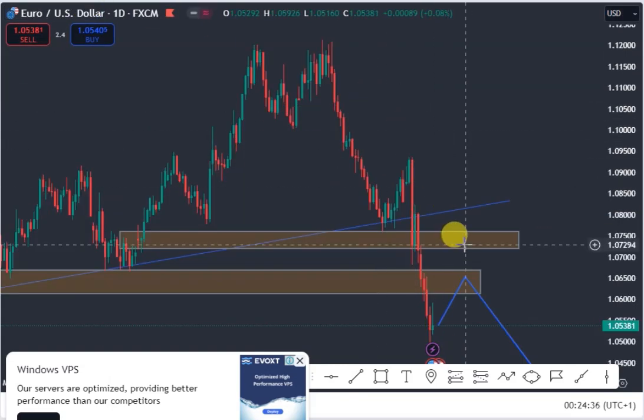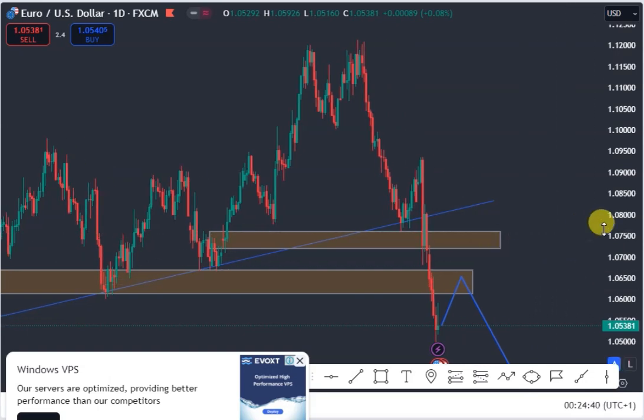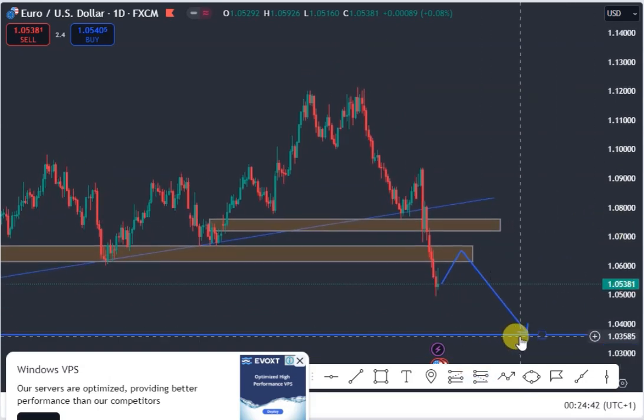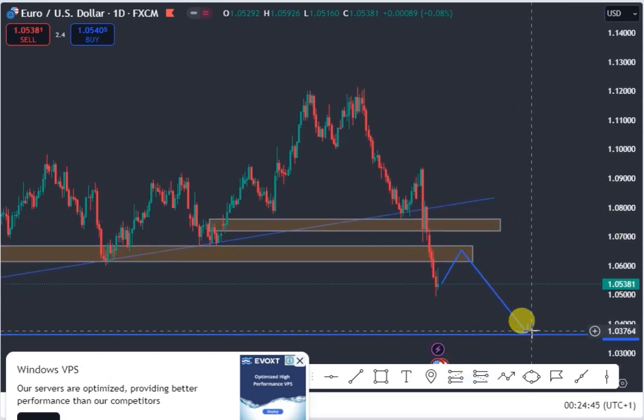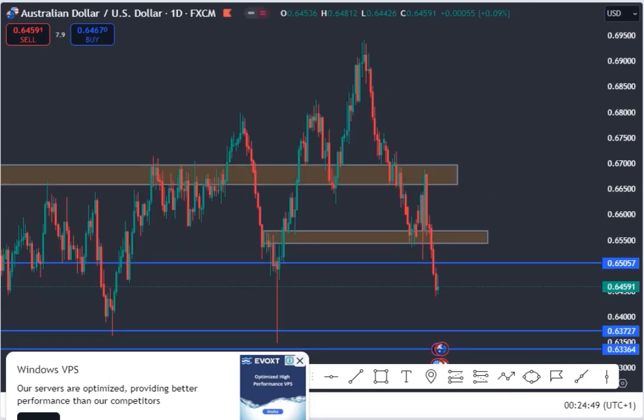So we're looking for a selling opportunity from this level for the Euro USD with our target to this weekly support. So let's look at our next pair, which is the Australia USD.